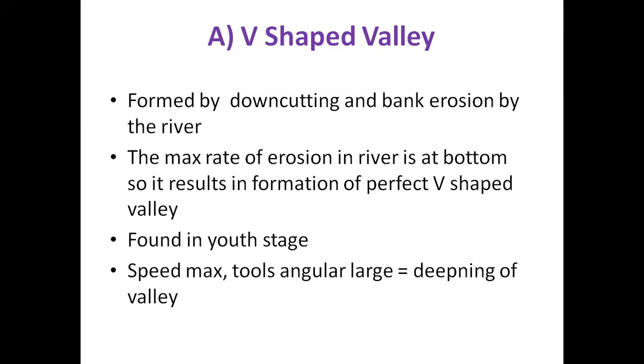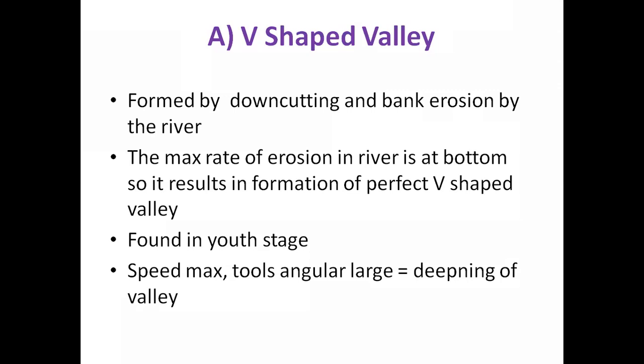The maximum rate of erosion in the river is at the bottom, so it results in the formation of a perfectly V-shaped valley. Where V-shaped valleys are present, it indicates that the rate of erosion is maximum towards the bottom side. That's why they go deeper and deeper. Found in the youth stage, that I have explained. Such valleys are present in the mountain or hilly region, and mountain and hilly regions are nothing but the first stage, the youth stage of the river.